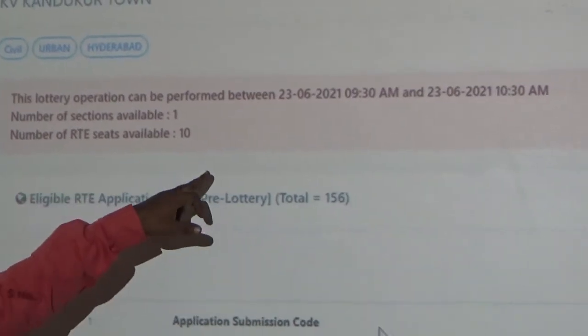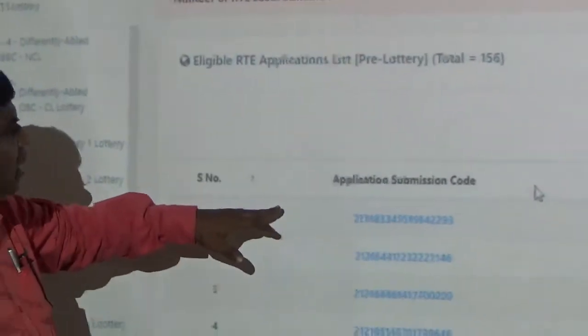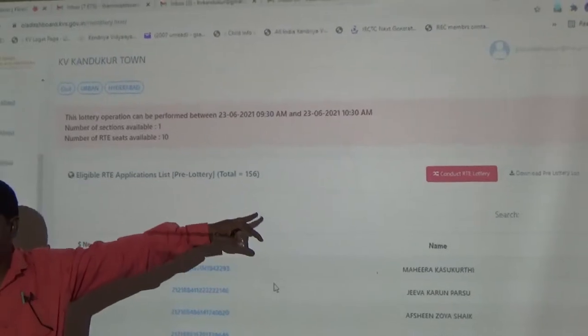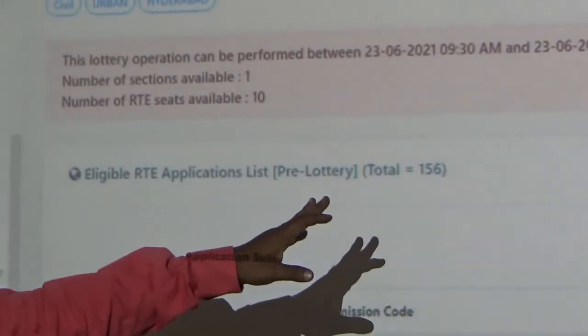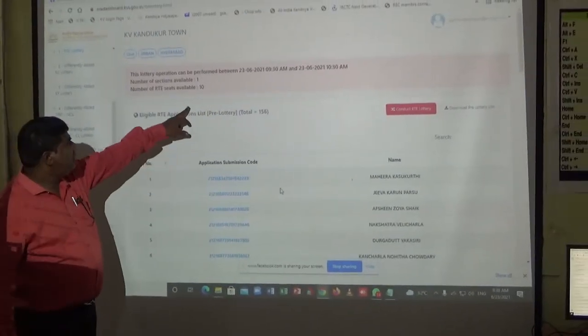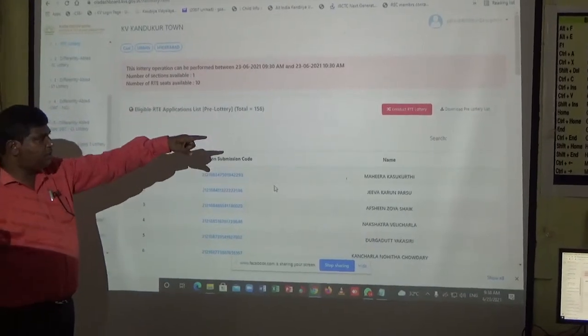Number of seats available, 10 under RTE. So how many applied? These are the candidates applied. 156 applied. You may note this down also. Whether they all come, we don't know. Once they come for admission, we will count. 156 applied, 10 seats are available. Single section school. Let us save that.